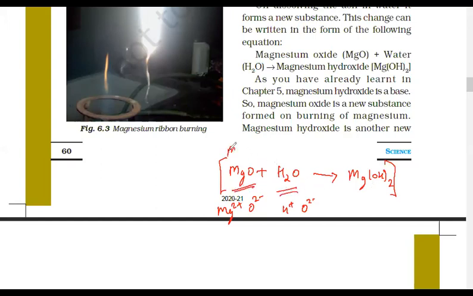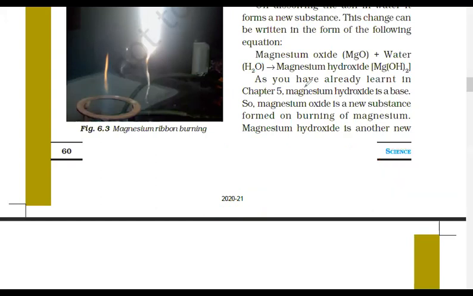So I can say that metal oxide in general. This is a metal oxide, which is magnesium oxide. Magnesium is a metal. So generally, any metal oxide reacts with water to form what? Tell me. Metal hydroxide. Okay, this is a general reaction. Why am I saying general reaction?